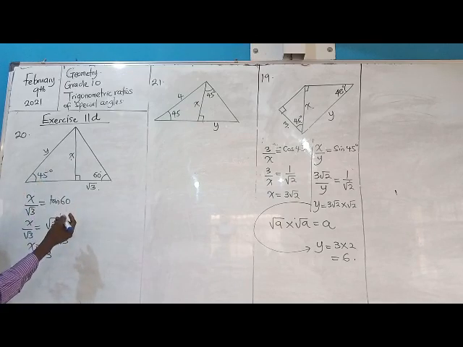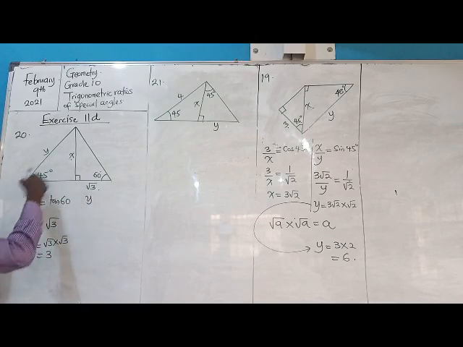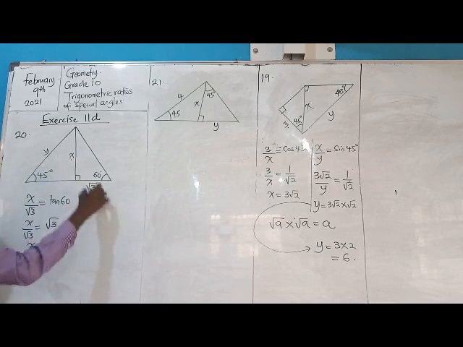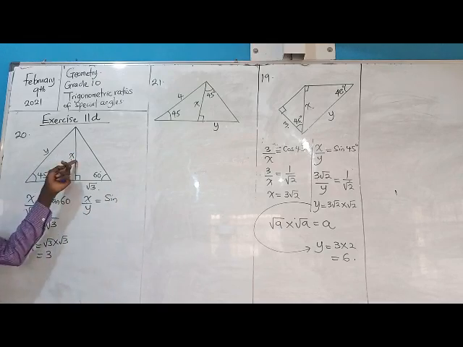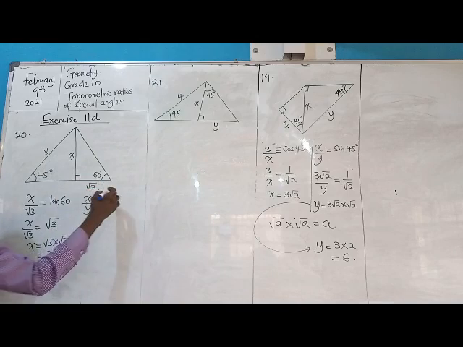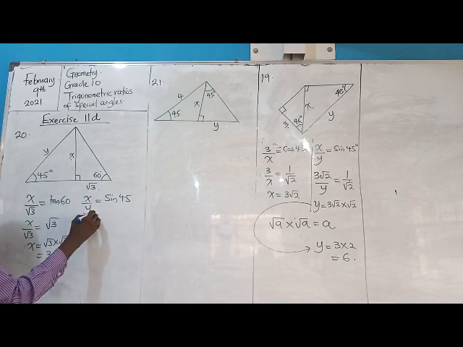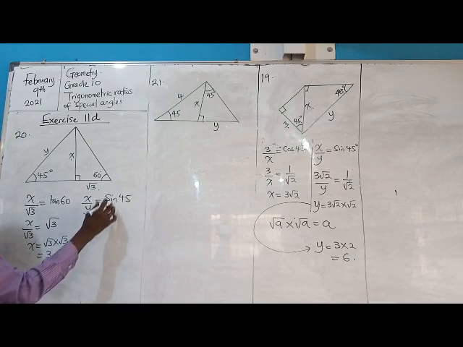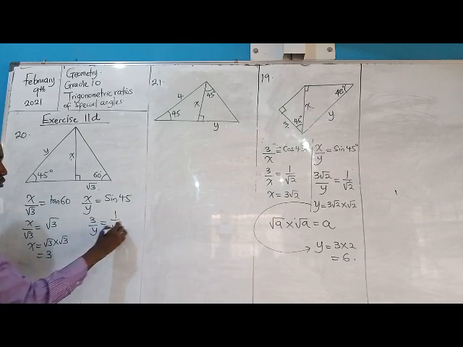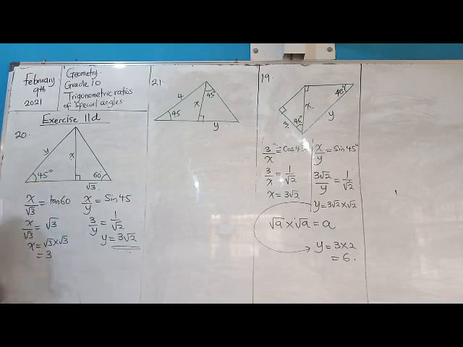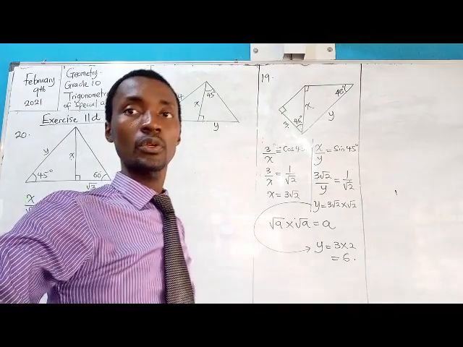Now let's look at y. In the case of y, it will be x over y equal to sine, because I'm seeing the opposite. I know that it has to be what? Sine. So that will be sine 45 degrees. And what is x? x is 3. So that's 3 over y equal to, what is sine? 1 over root 2. Meaning that y will be equal to 3 root 2. And that solves and takes care of that.